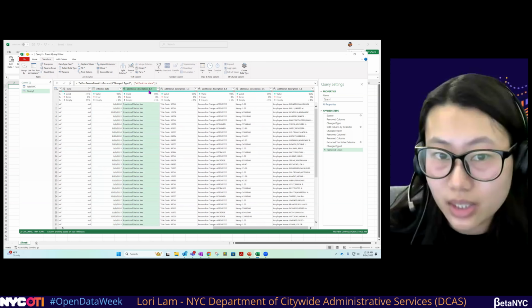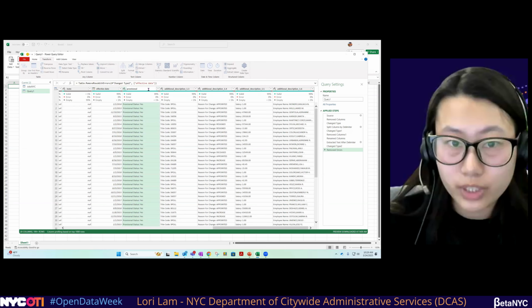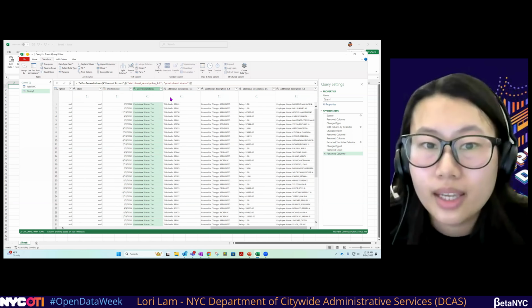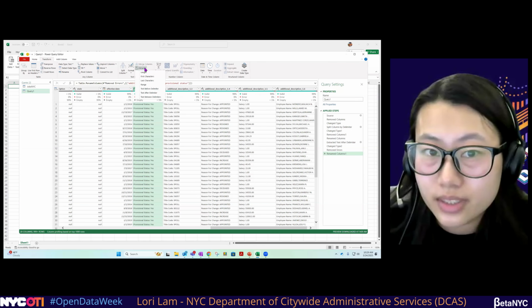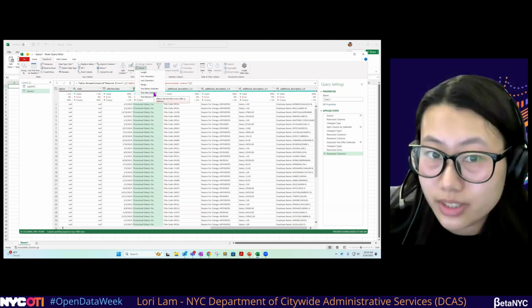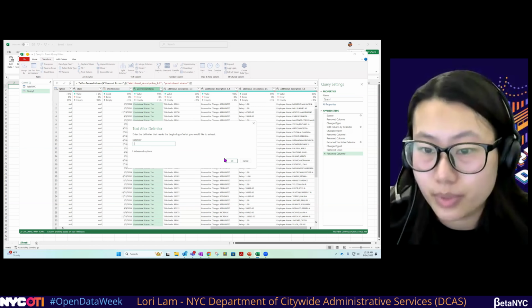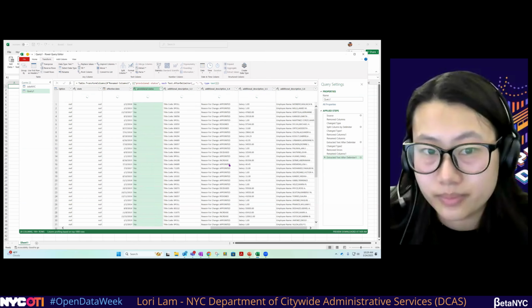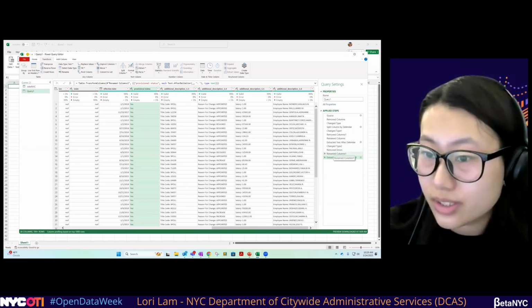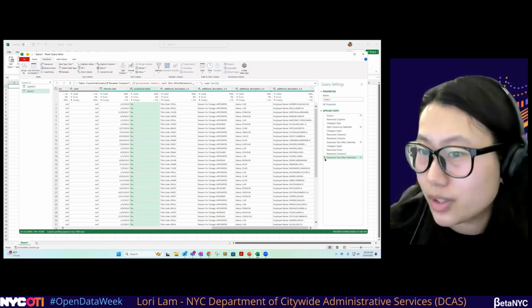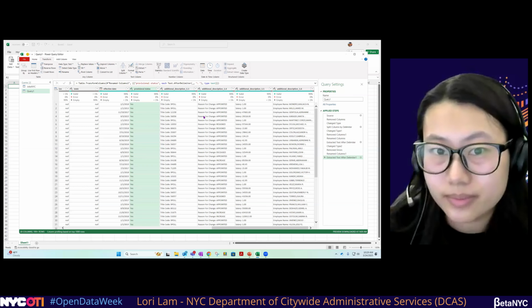Moving on to the next column, provisional status, we want to change the name of the column so we know what it is once again. Then we're also just going to extract everything after provisional status. So extract text after delimiter, colon, space, and press OK. If you didn't put the space after the colon, just remember you can go back and undo that step under applied steps by clicking X.